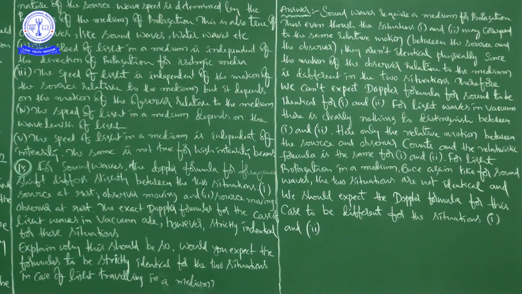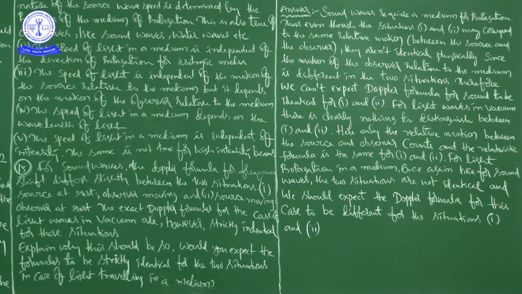So only in case of isotropic media this is correct. For example, there is a source of light, and on all sides the medium is the same. Then the speed of light in a medium is the same, no? So it is independent of the direction. That only he is saying.